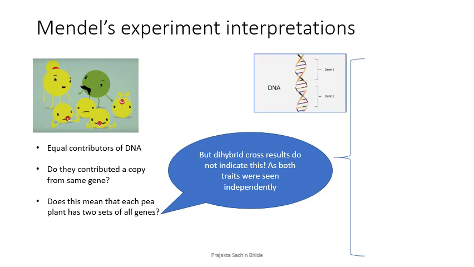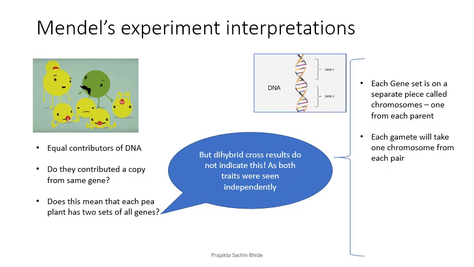So for this to happen, what we conclude is that the gene is not throughout the DNA. It is not present all over the DNA. Rather, it is on separate independent places, gene 1, gene 2, which we call chromosomes. So each gene set is on a separate piece called a chromosome, which will be given by each of the male and female parents. Now every germ cell will take one chromosome from each pair, so it can either be of maternal or paternal origin.